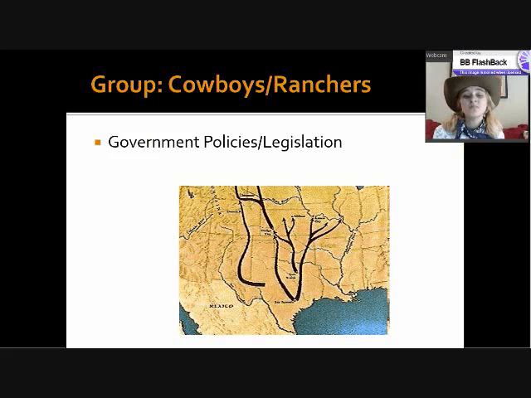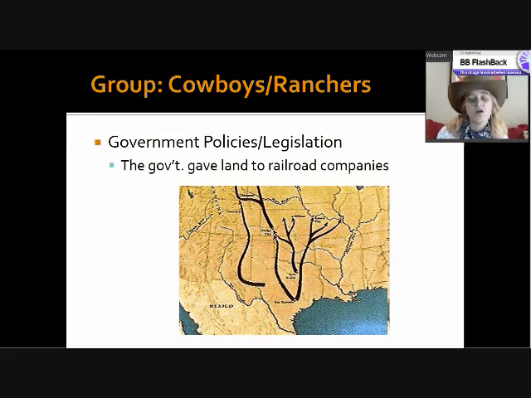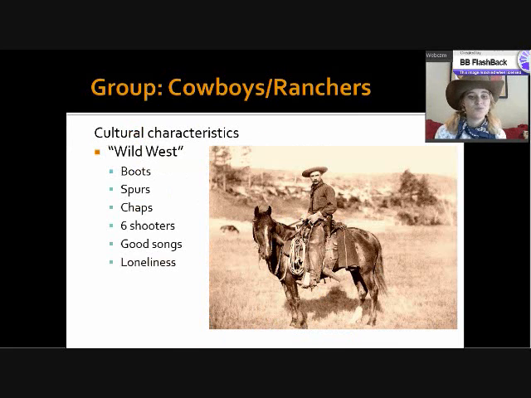So in terms of the military policies and legislation, there's not a whole lot that's involved, but what's really important is that the government gave land to the railroad companies, and the railroad companies are going to sell off that land, which really allows for more people to come in. And see, here's the thing about cowboys. Without railroads, there would be no cowboys, okay? Because they're taking the cows to the railroad stations. So that's a pretty big deal. So when the government gives these lands for the railroad companies to grow, when they start to expand, the need for cattle expands. So that's kind of where that comes from.